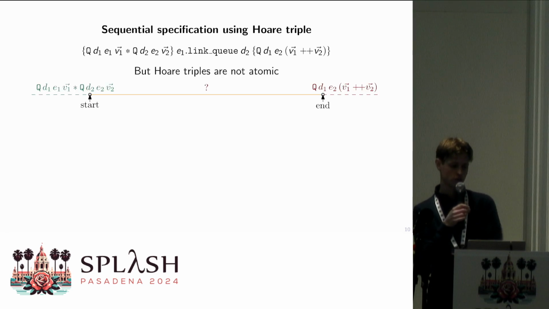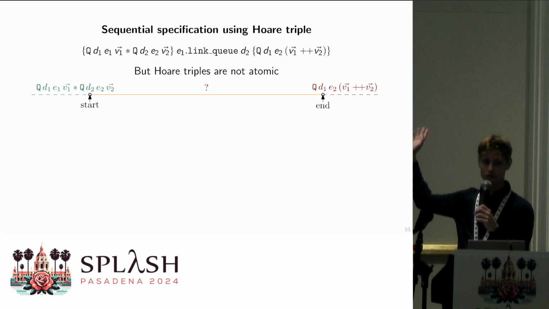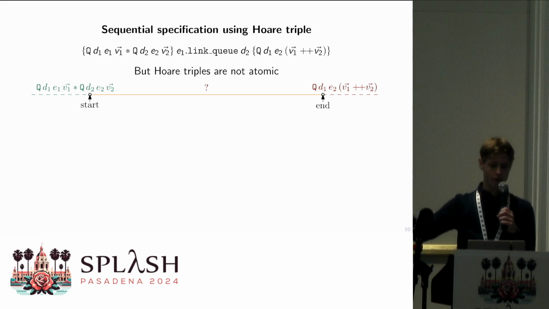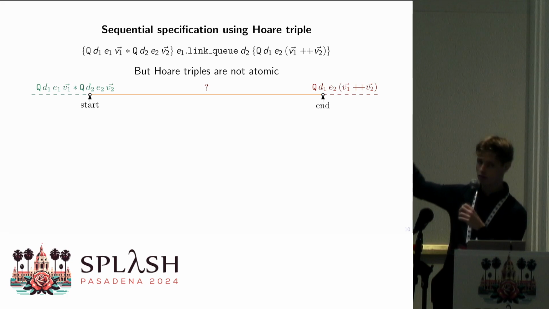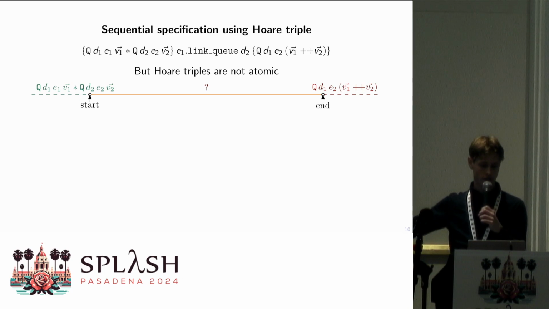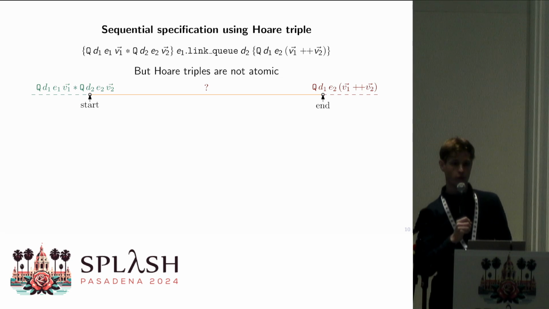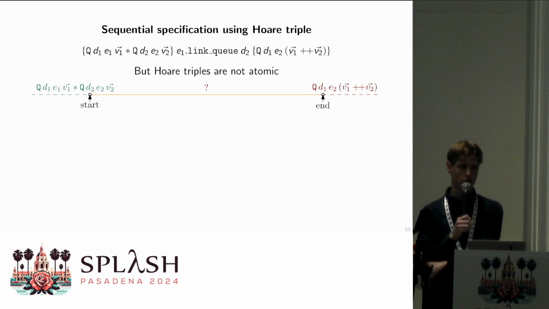But of course, we're doing concurrency, and Hoare triples have a big gap in that the precondition holds before we start the function, the postcondition holds after we end the function, but anywhere in between, we have no idea what's happening. So we could have destroyed the entire queue and started building it again, or we could have combined them and then enqueued everything, dequeued everything. We have no idea. So we need something stronger than just standard Hoare triples.